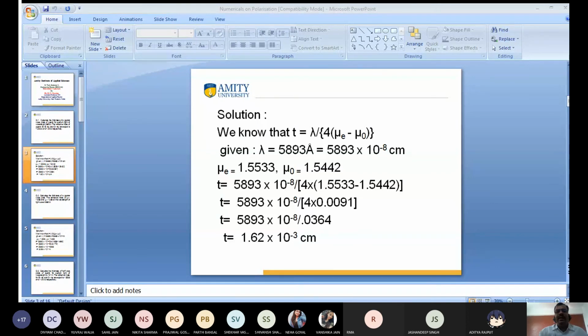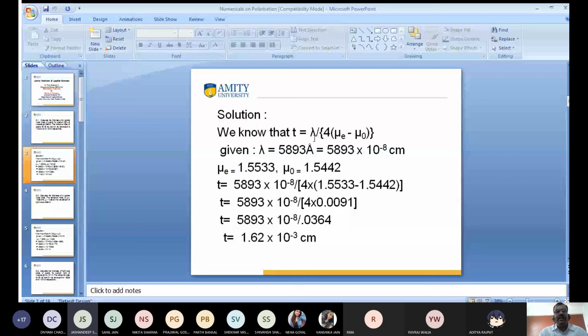Excuse me, sir. Do you get the answer? Yes or no? Is it correct or wrong? Divyam, this answer is correct or wrong? Yes, sir. Yuvraj Walia, you have to calculate this answer? Yes, sir. I recalculated. It's correct. Okay, Jasandeep, do you get the value?